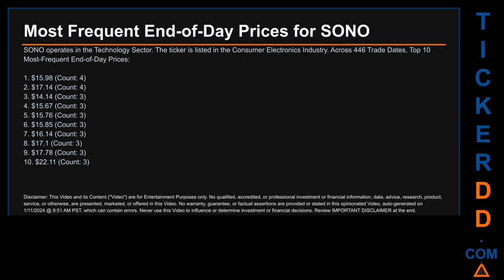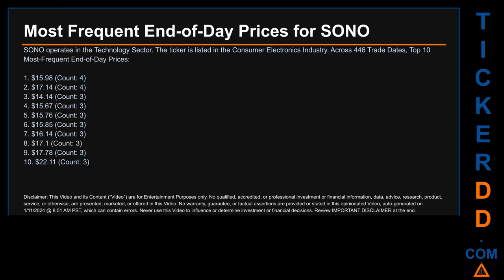Because I could not find information about this entity quick enough, let's take a look instead at how often particular end-of-day prices occurred. Across 446 trade dates, the top 10 most frequent end-of-day prices were: first, $15.98, happened 4 times. Second, $17.14, happened 4 times. Third, $14.14, happened 3 times. Fourth, $15.67, happened 3 times.